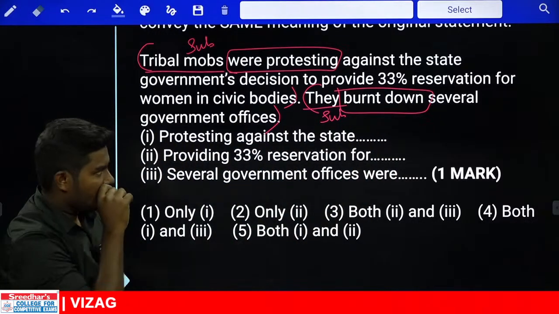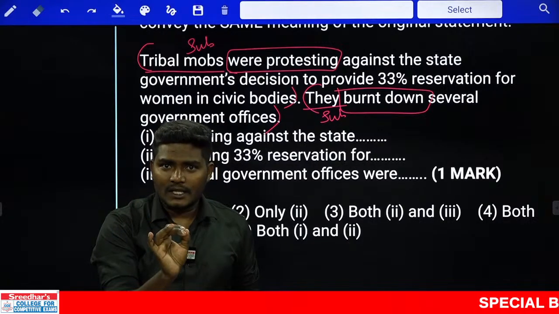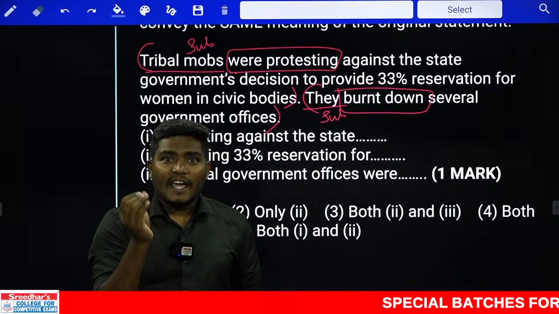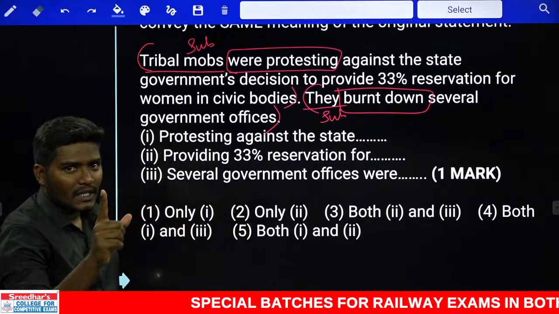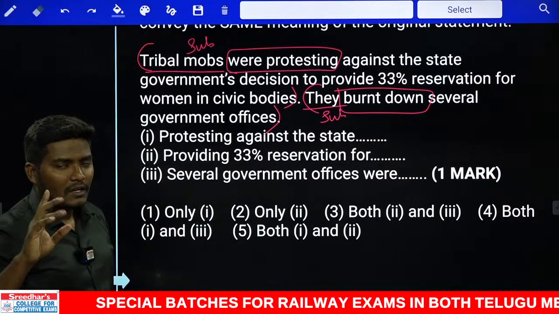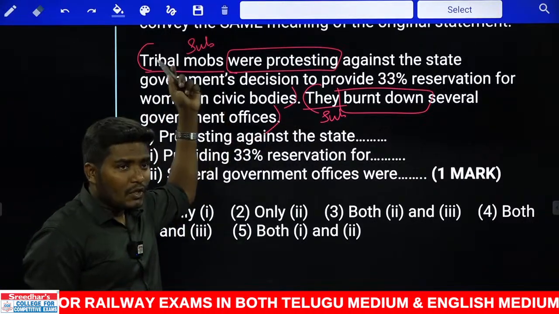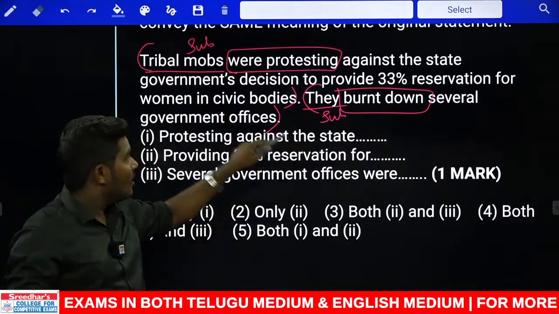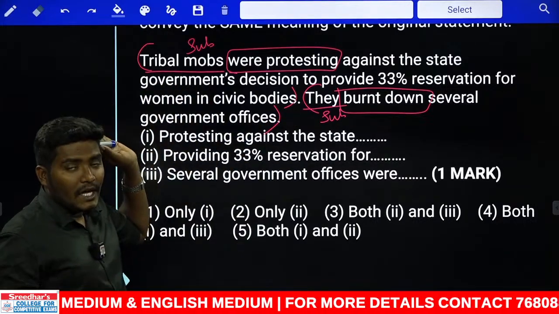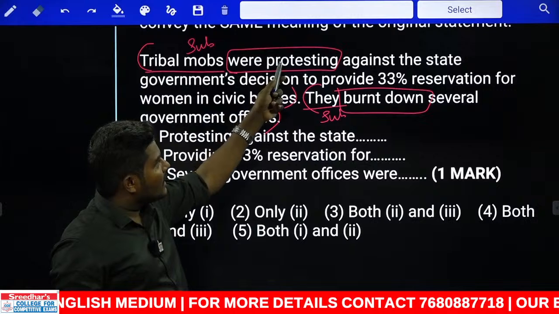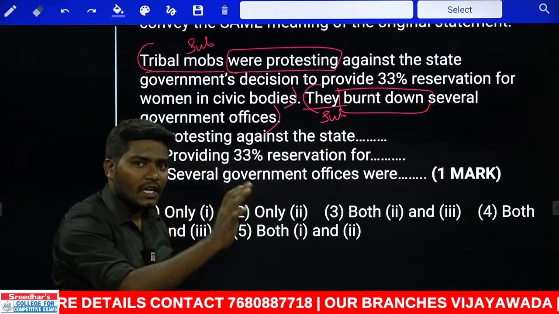Now remember very carefully. In the two sentences, in starter's case, if any main verb of the sentence is taken as the starter of the sentence, absolutely that can be considered. Remember, this happens only when two subjects of the two sentences are same. Here we are speaking about tribal mobs, and here they refers to tribal mobs only. In such case, you can either take the first one or the second one based on the context, and you can start the sentence using ing.